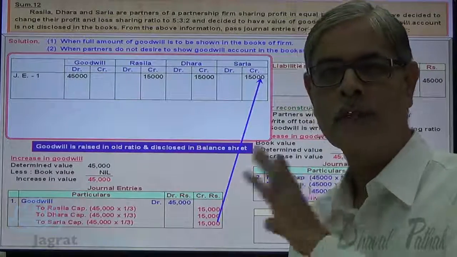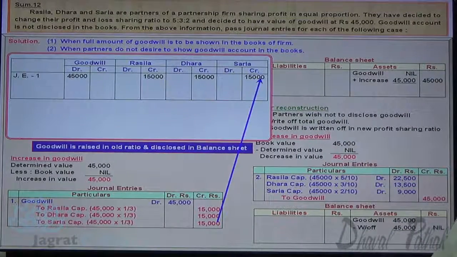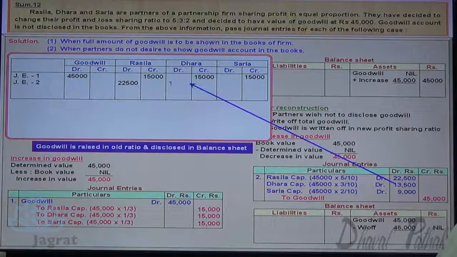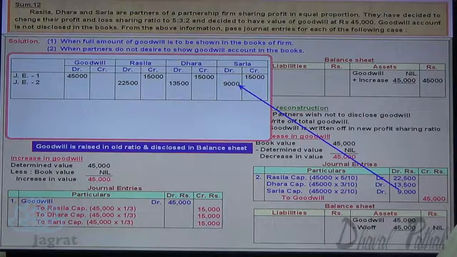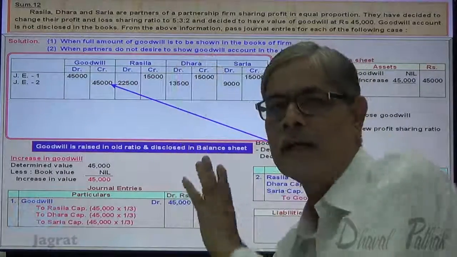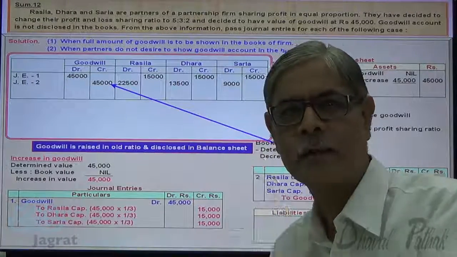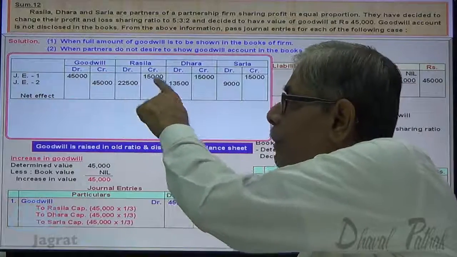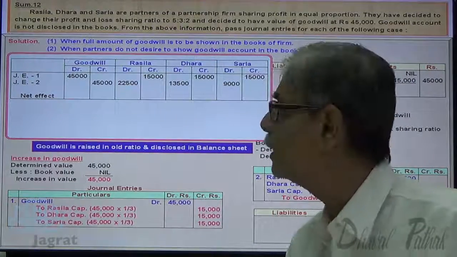Now I want to demonstrate the effect of the second journal entry. Observe, Rasila capital account debit 22,500, Dhara capital account debit 13,500, Sarla capital account debit 9,000, goodwill account credit 45,000. So 45,000 debit, 45,000 credit, no effect. Net effect is 0. Here 22,500 debit, 15,000 credit, so 7,500 debit effect.